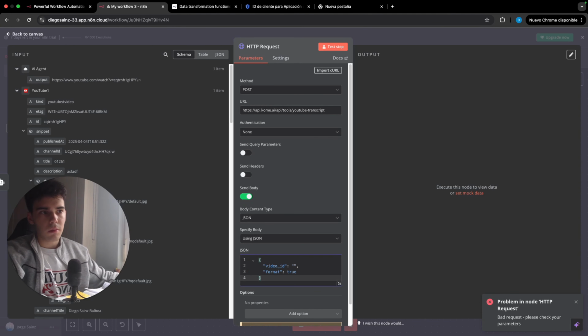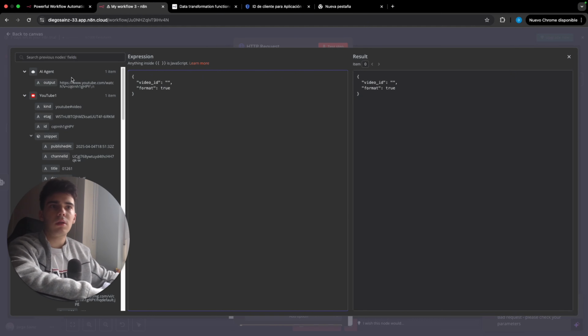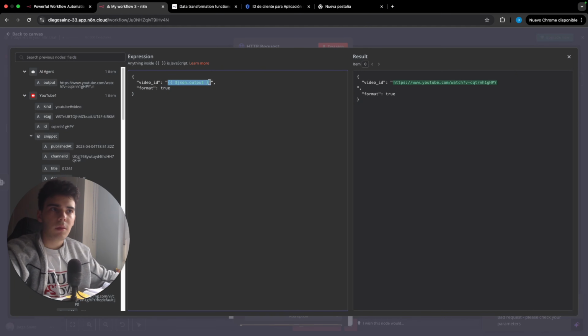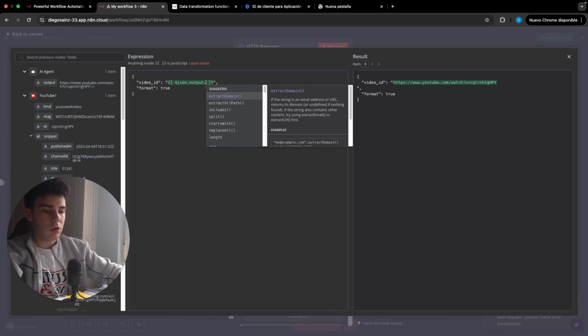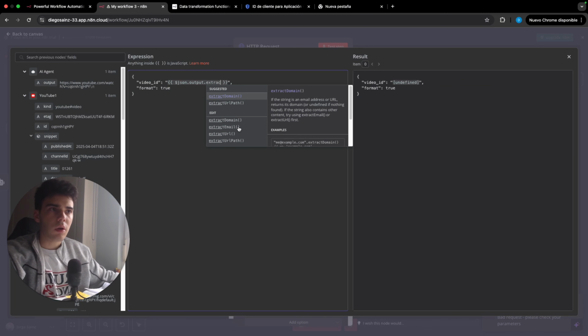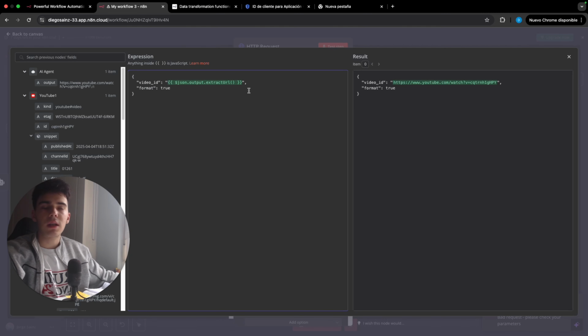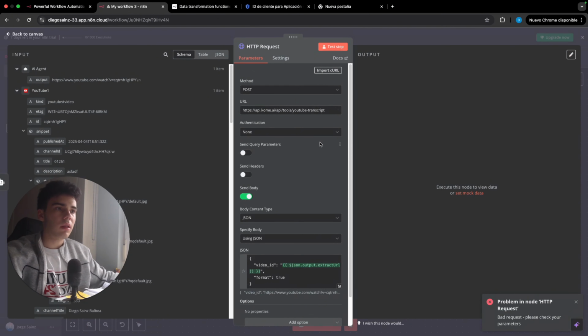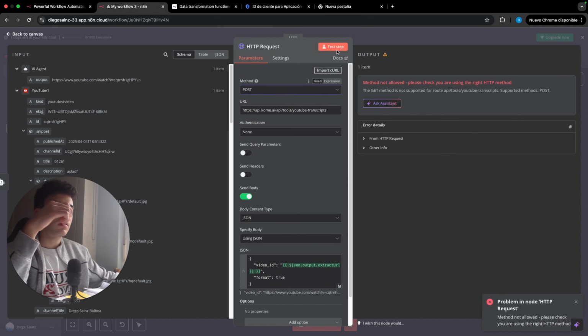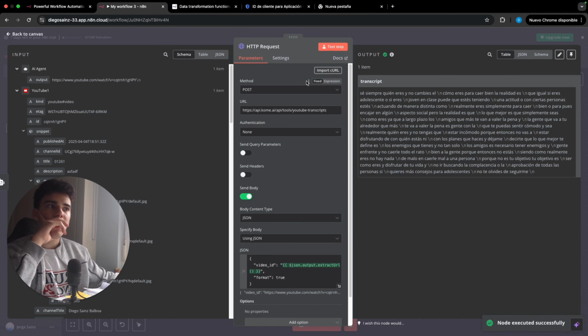I'm gonna make this a bit bigger, take it out, put it here, but we want to put the next thing, dot extract URL. So it doesn't give us a line before because it has this \n, so that it will be like pressing an enter. So we will leave this like this. We're gonna test the step. Okay, so it was failing because I forgot here to place an S, and remember to change to post. There you go. So now we are gonna get